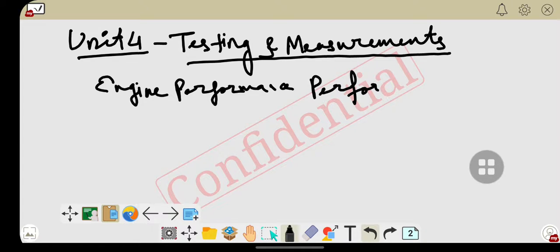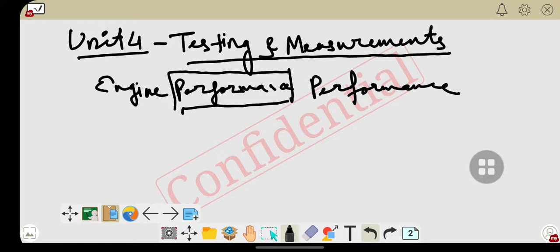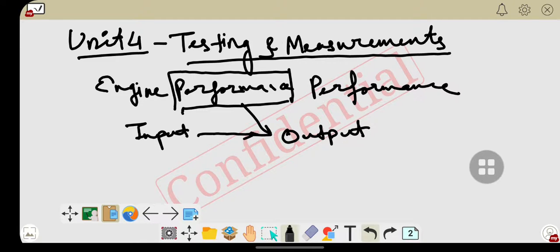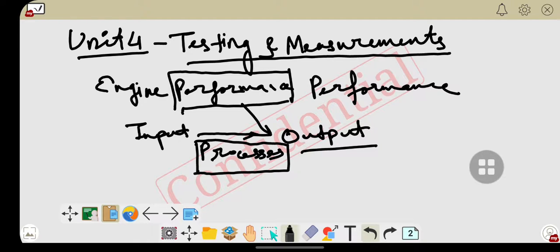Basically, we need to understand what is the meaning of performance. Performance is connected with the output of an engine or the output of any system. Output is only achieved when we are giving it some input. That input converts into output by following some processes, and these intermediate processes are very important for the calculation of the output.